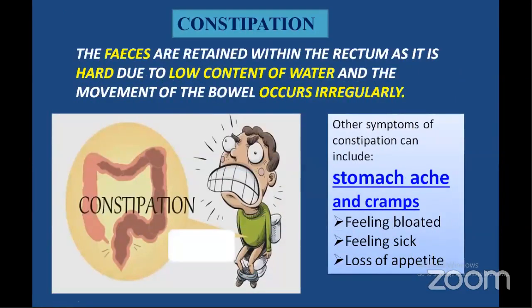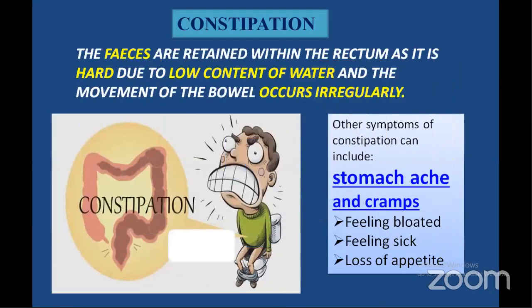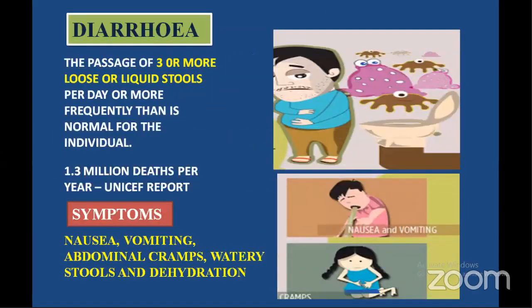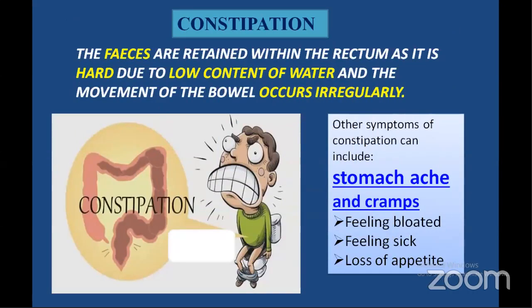Constipation. This is the opposite of diarrhea. Whereas in diarrhea, motions become very loose and the stool becomes liquid, in constipation the stool becomes very hard. Instead of being normal semi-solid, it becomes hard, and that hard stool is unable to be eliminated from the body. That results in constipation.